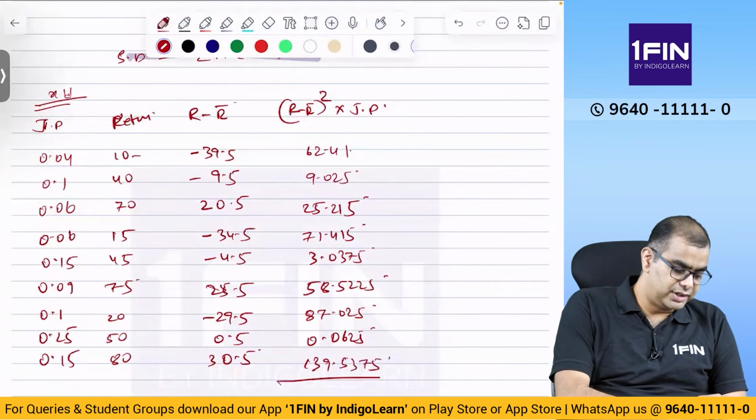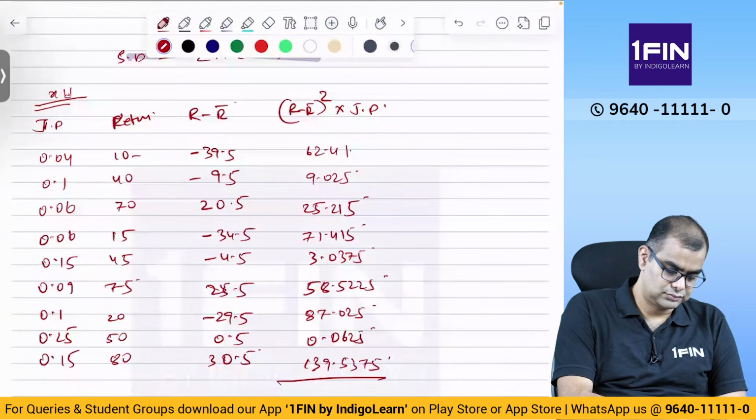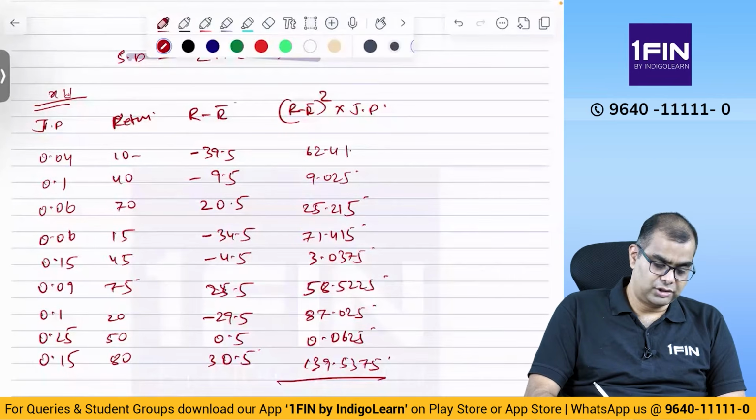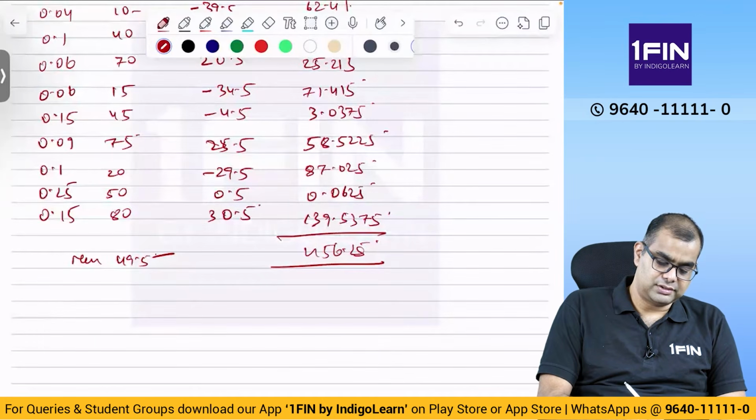If you do memory recall, you get 456.25. So what is the variance, is equal to sigma.